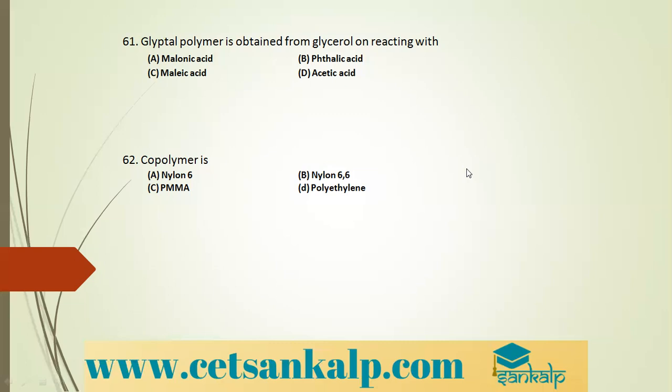If you look at the examples, nylon 6 is prepared from a single monomer, caprolactam. Nylon 6,6 is from two different monomers, that is adipic acid and hexamethylene diamine. PMMA, polymethyl methacrylate, is prepared from methyl methacrylate. Polyethylene is prepared from ethylene, that is ethene. So which is a copolymer? It is nylon 6,6.